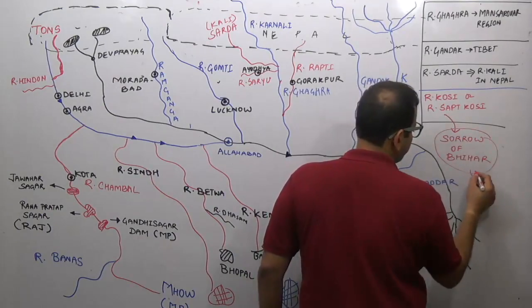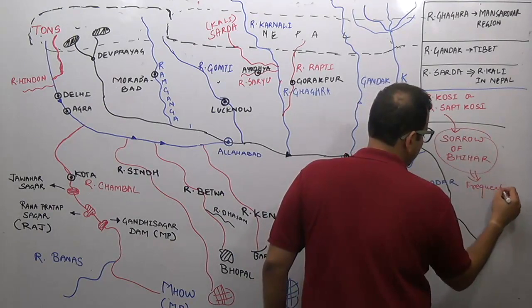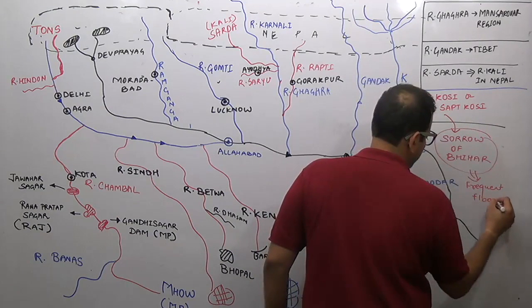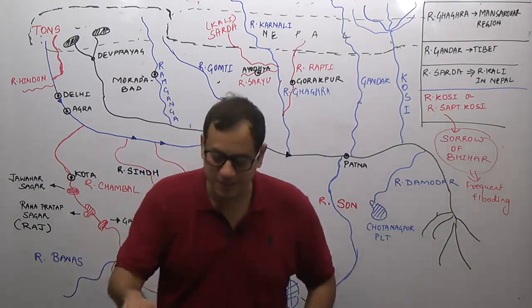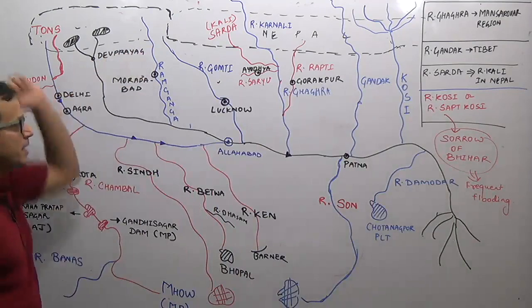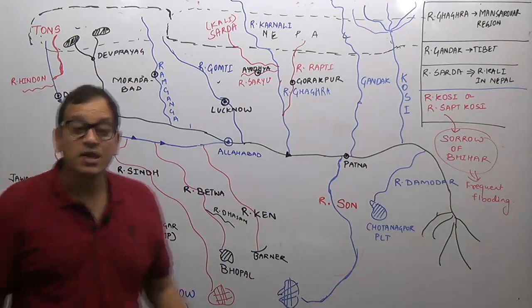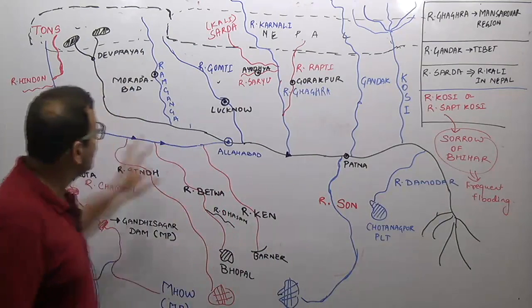This is because it causes frequent floods in the Bihar region. It causes frequent flooding in this region. It is known as the sorrow of Bihar. Now, why I have shown you this Nepal is that you can see the entire Himalayan tributaries of River Ganga. How? We will revise it.